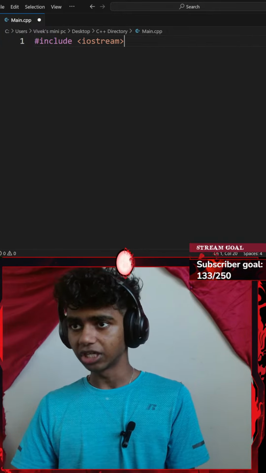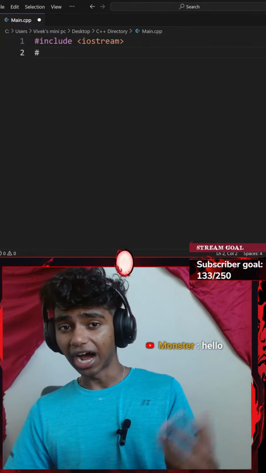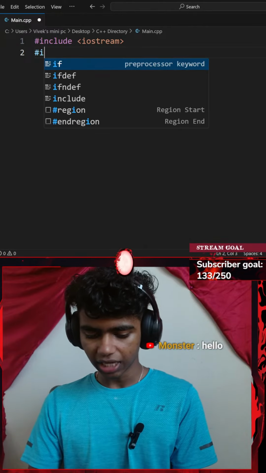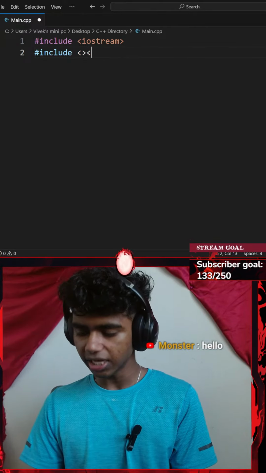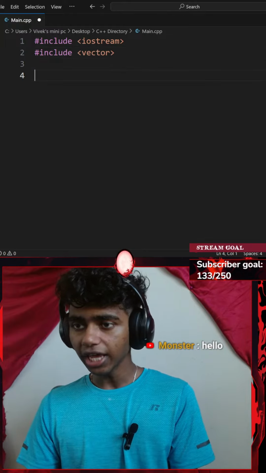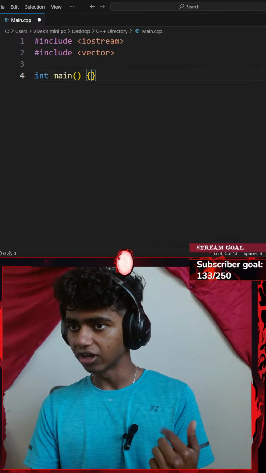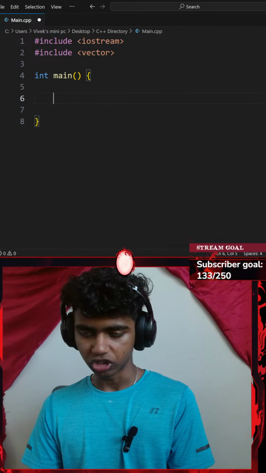Basically, what iostream does is it tells C++ that we're showing an output on the screen or we want an input. I will be including vector as well. Vector is basically our container. Next up, let me go ahead and type my main function as an integer and then go with a pair of curly braces, maybe a bunch of spaces.